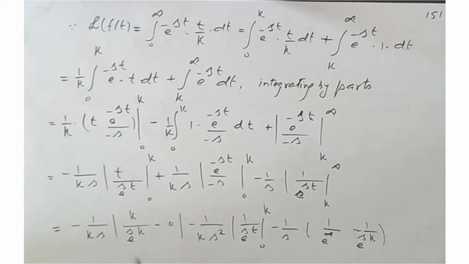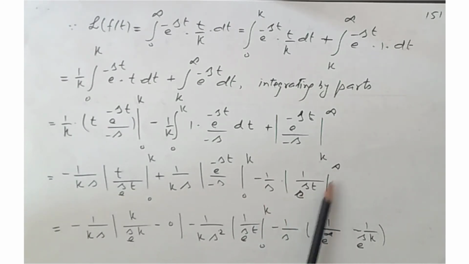So applying the limit over here, in place of t we put k, and in place of 0 here we put 0, and again applying the limit over here, in place of t we put k. So this becomes e^(-sk), and in place of this we put t equal to 0. So this becomes minus 1 by s.